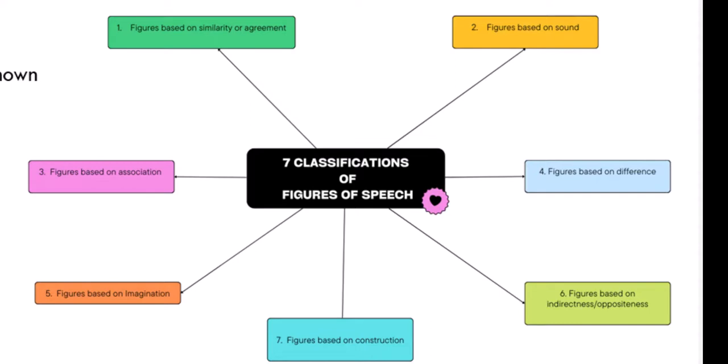And specifically for today's class, we've been able to look at figures based on similarity or agreement. We have more than two actually under these figures based on similarity or agreement. It's not just limited to simile and metaphor. We have fable, we have allegory, we have symbols as well. But those ones more or less work as literary devices, not just as figures of speech.